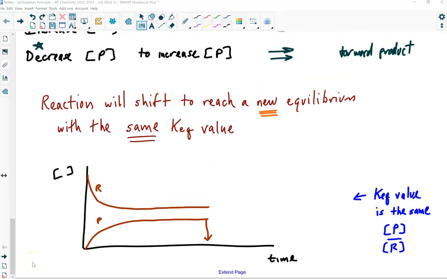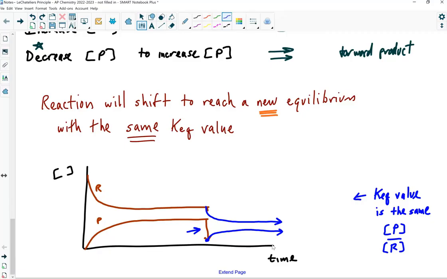All right, so changing this up, let's see what would happen if I would remove product. Okay? Well, what's going to happen is the system is going to want to restore that product, correct? And so it's going to kickstart the forward reaction, yes? And so the reactant concentration is going to go down, right? Because you're going to shift to make more product. And then the product concentration, which had dropped to here because you removed product, it's going to come back up. And look at that. Now you have more product. So you harvested product, right? And now you caused the reaction to make more product.